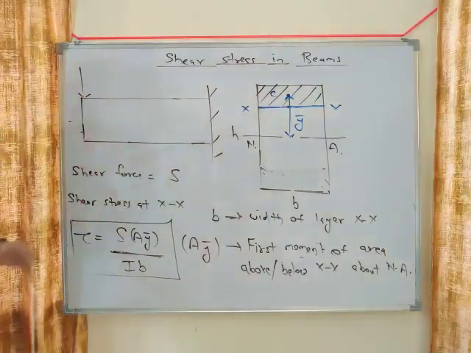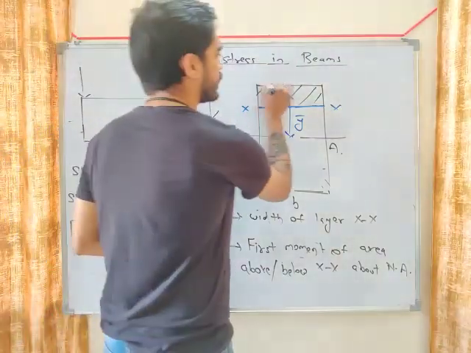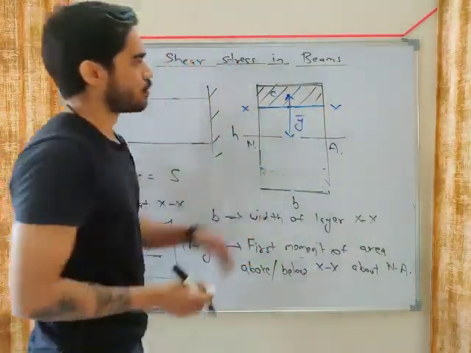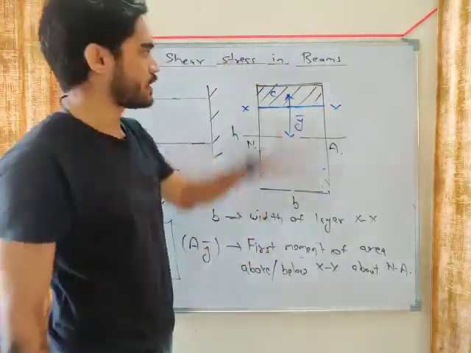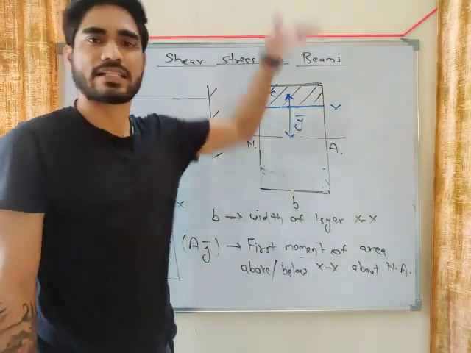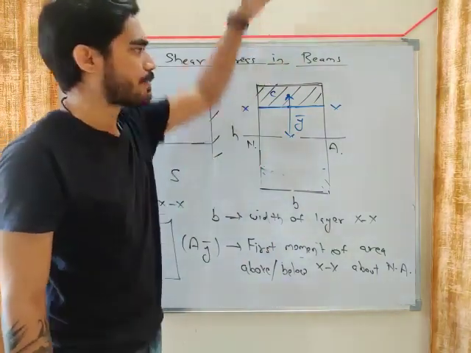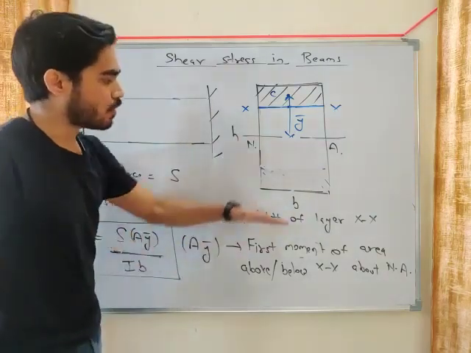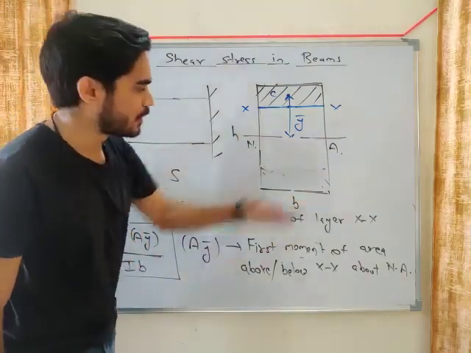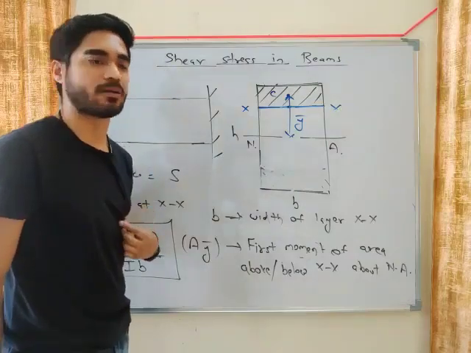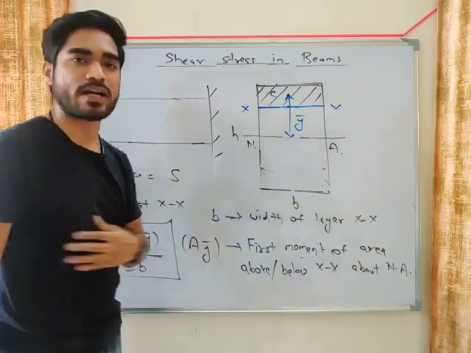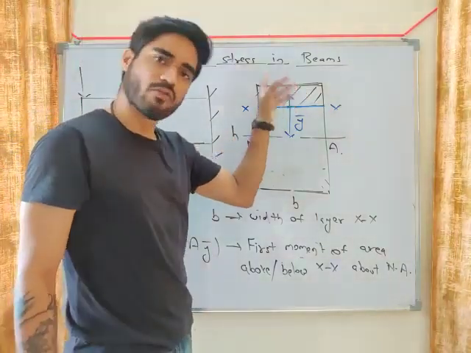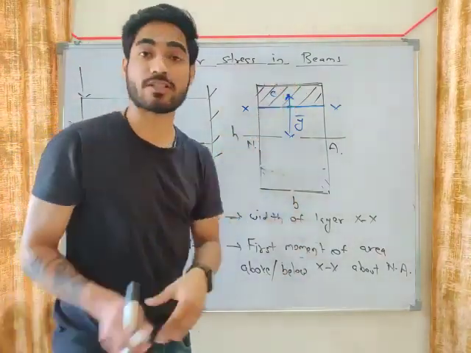Okay. Let's say you are calculating tau at the top layer. So what is the area above the top layer, my friend? There is nothing above the top layer. So what will be tau at the top? 0, my friend. What is the area below the bottom layer? Nothing. So what will be tau at the bottom layer? 0, my friend. So tau at the top will be 0 and tau at the bottom will be 0.